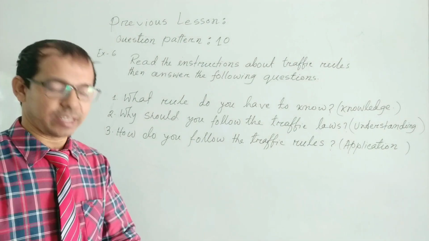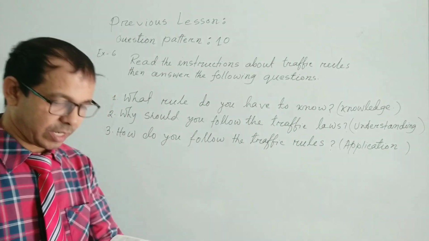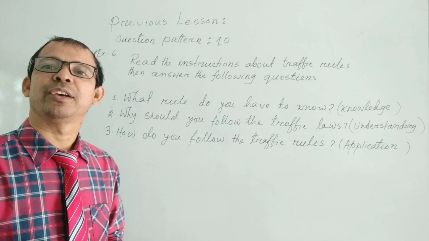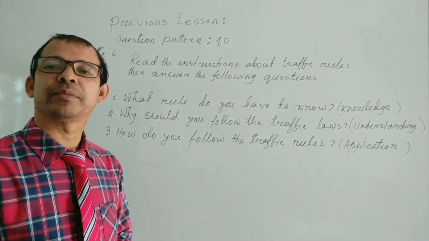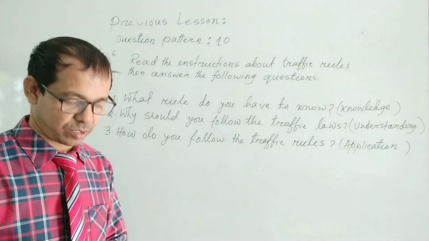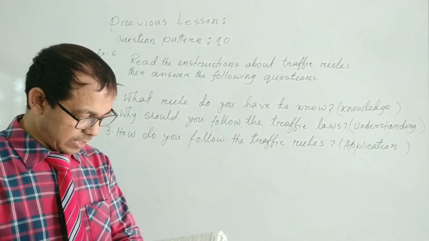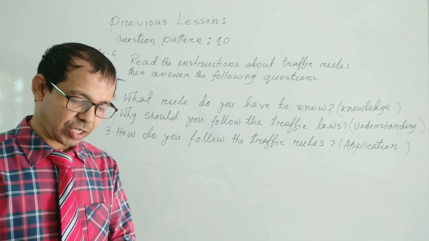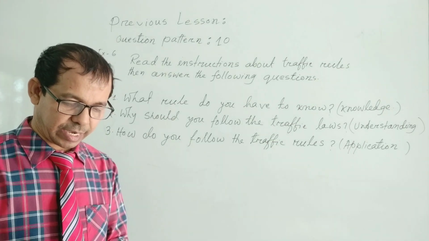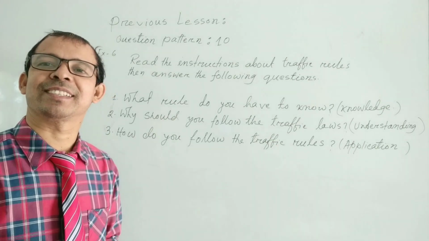From page 187 of your Creative Learners Communicative book. Exercise 6 is: read the instruction about traffic rules, then answer the following questions.